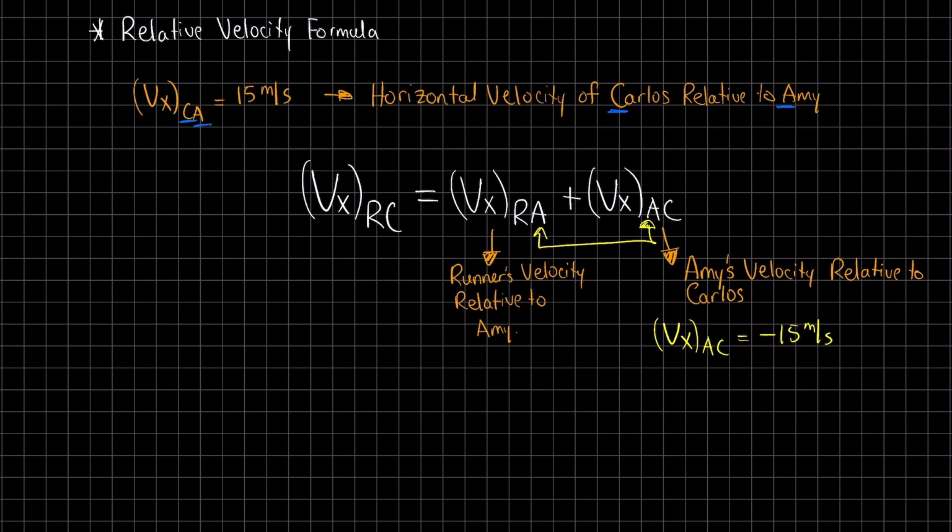In this sense, the formula works like a chain, connecting the runner's motion to Carlos's frame through Amy. Another way you can think about this is that the terms in the middle cancel each other out. And what's left over is R and C. And that matches with the RC that we're looking for. So the ones that you're looking for are on the outsides. And in order for the inner terms to cancel, they must be the same.